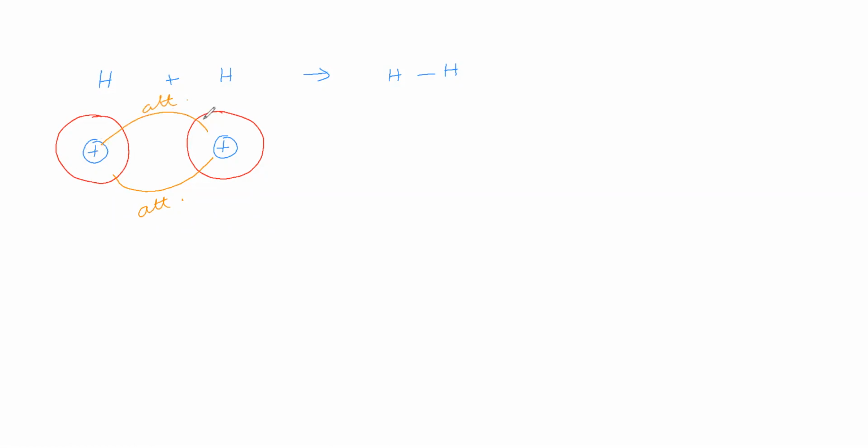This nucleus is attracting this electron cloud and that nucleus is attracting that electron cloud. Due to attraction, they come closer and closer, until they are just in contact with each other.